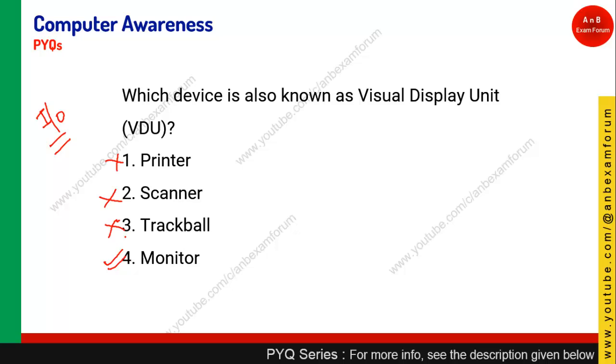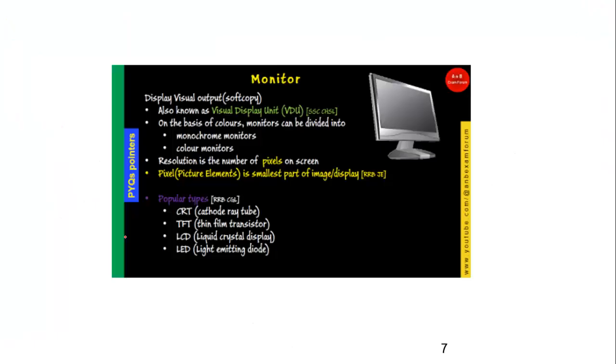This is the monitor. Very simple one, monitor is also known as VDU. In the chapter on input output devices, we have seen all such pointers. Again I'm not going to repeat all those pointers, this will become a long video in that case.